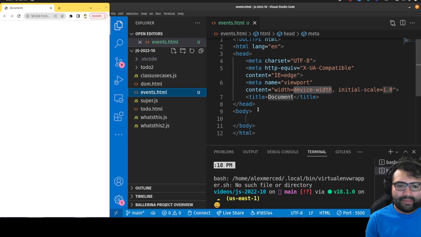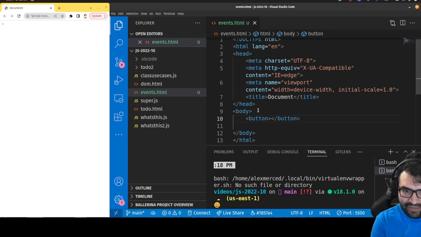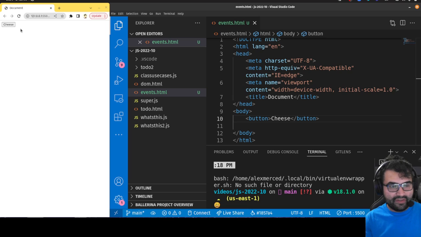But essentially, anything that happens on the screen, HTML is just going to determine what's on the screen. So I can say there's a button that says cheese on the screen. See, there's a button called cheese. But what happens when I click on the button?